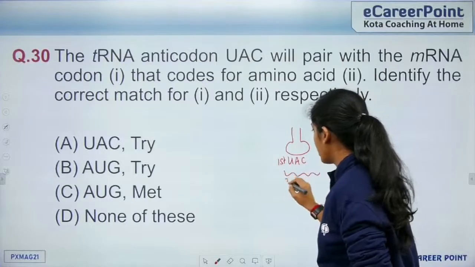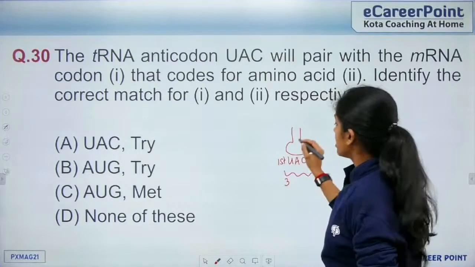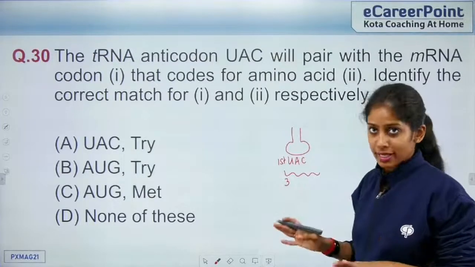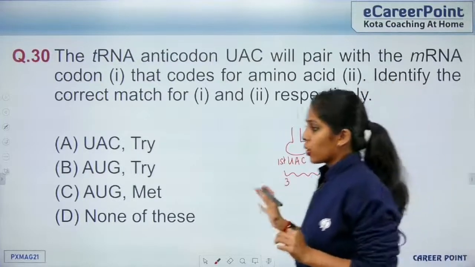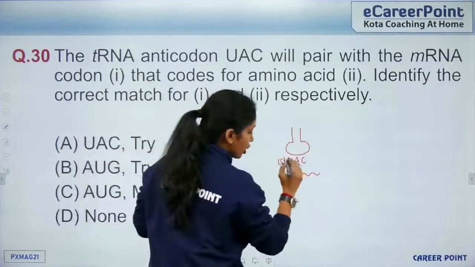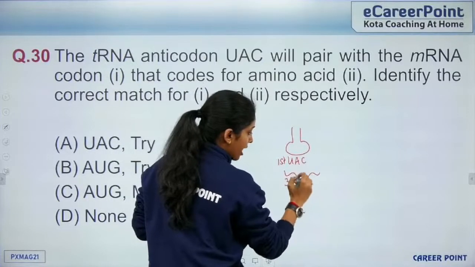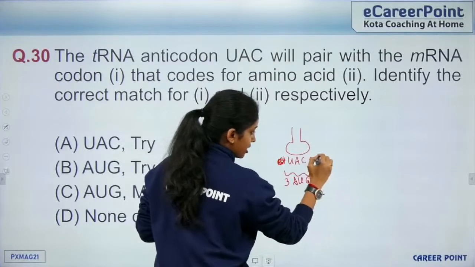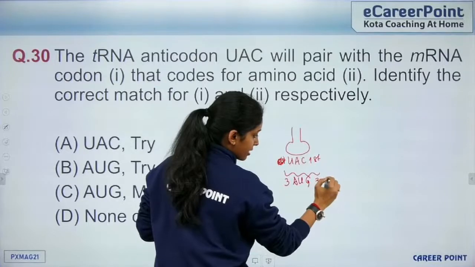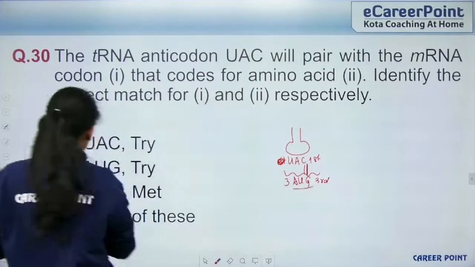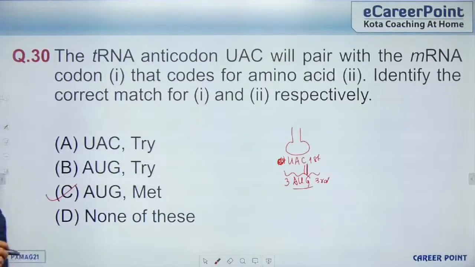So this will be the third base and the first base will be here. So how do you read? U pairs with A, A with U, G with C. This is the first base and this is the third base. This is how the pairing happens. So this is AUG, and AUG codes for methionine.